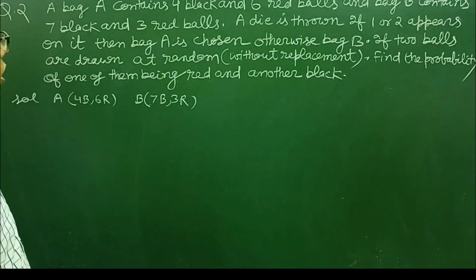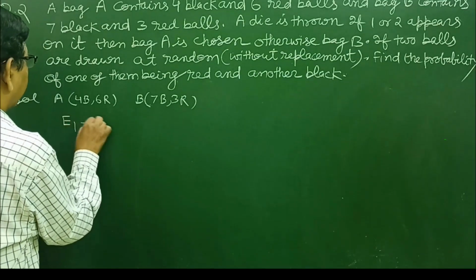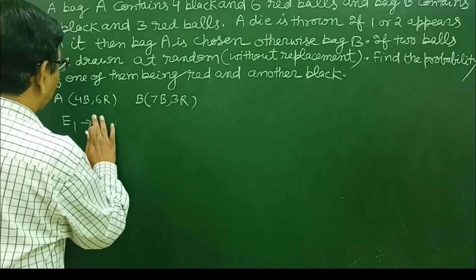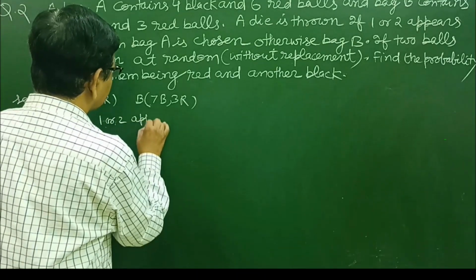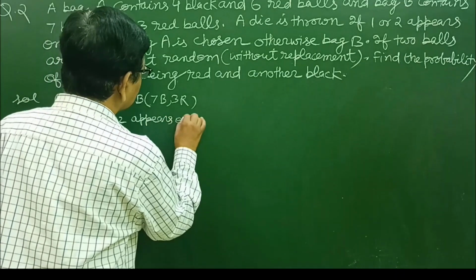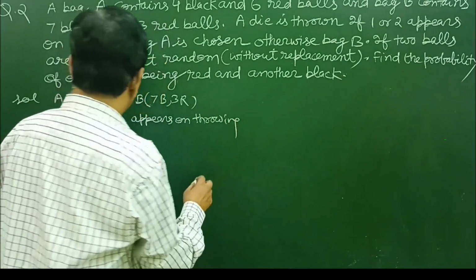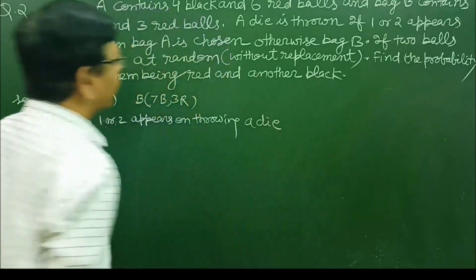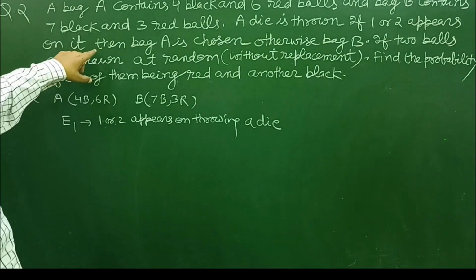Now the first process is that a die is thrown.